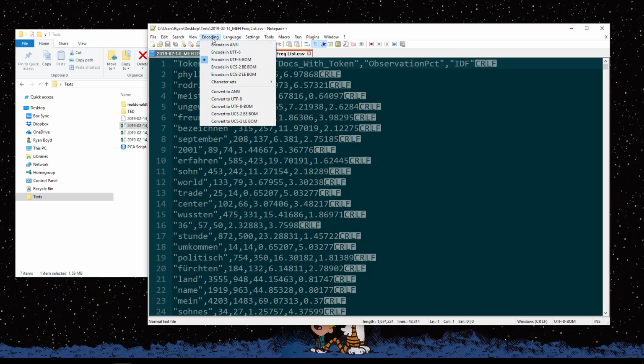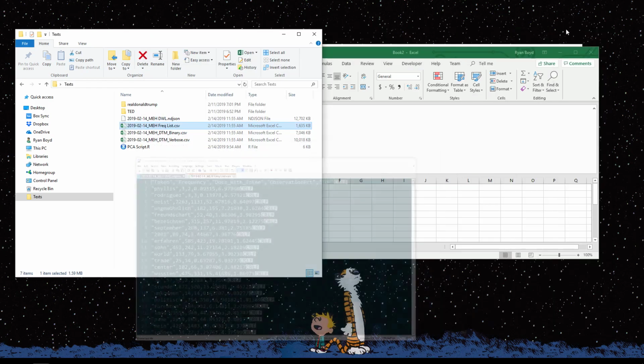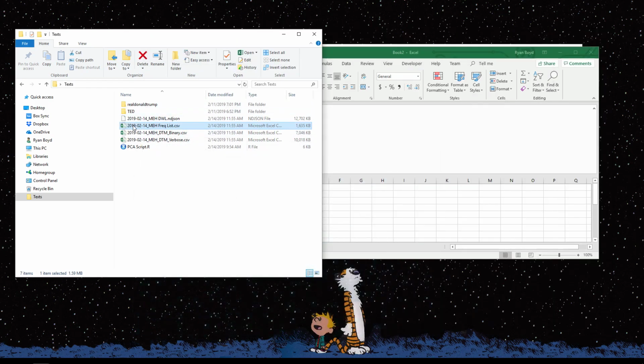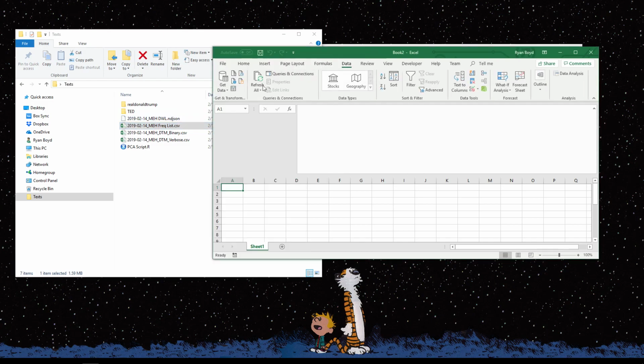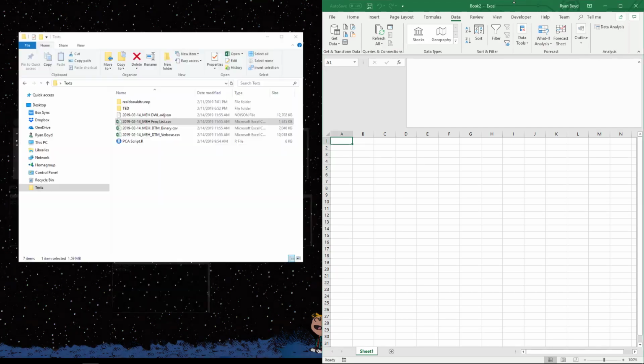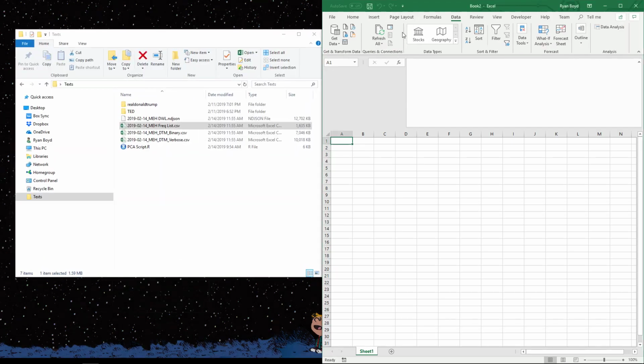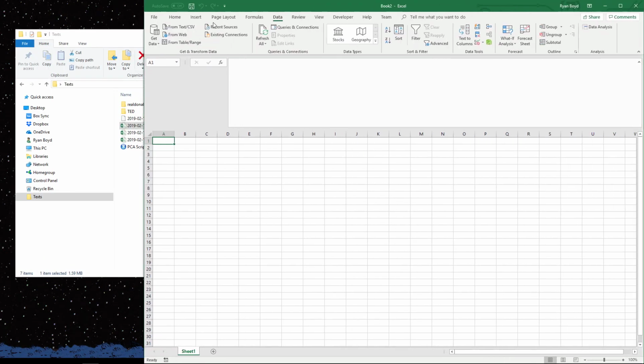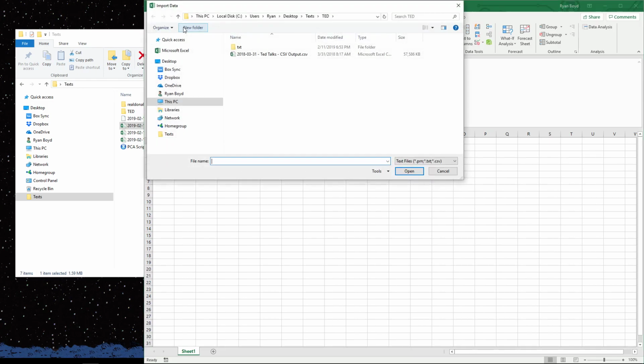So what you want to do when you're loading these files in Excel to make sure that they're reading properly is load them in not by double-clicking and having it open up, but by manually specifying some of the details of your file.